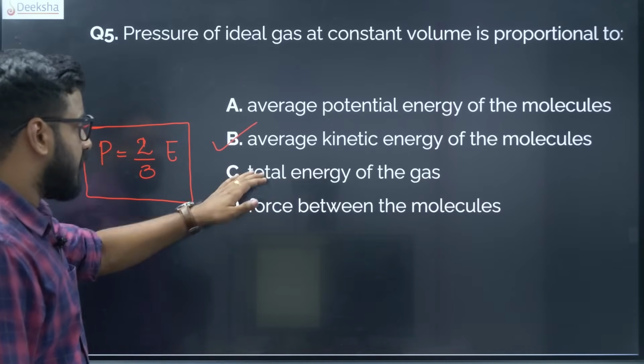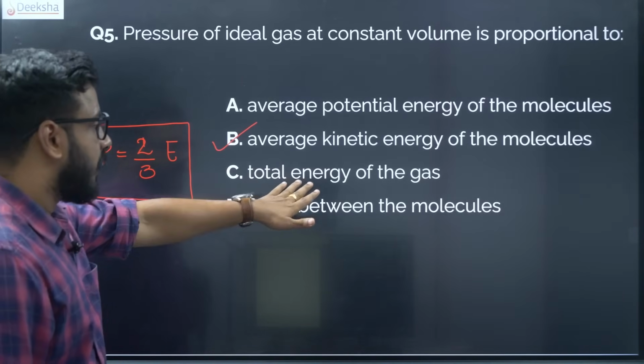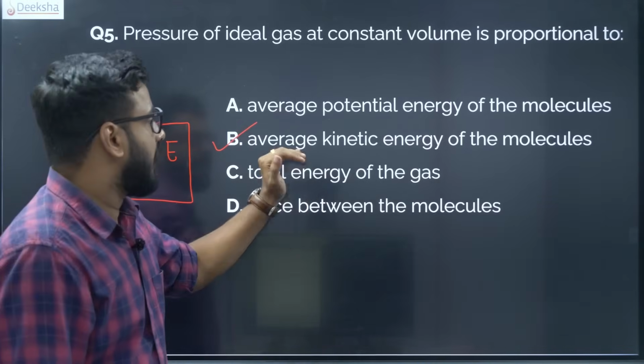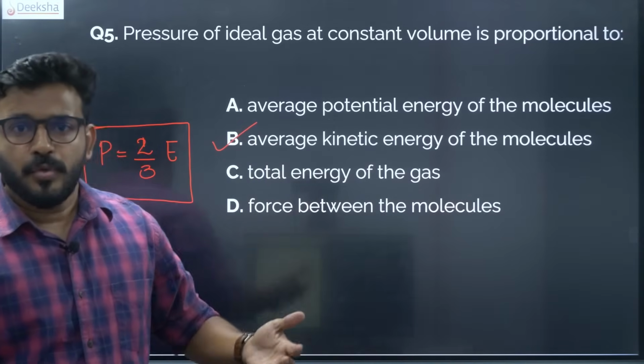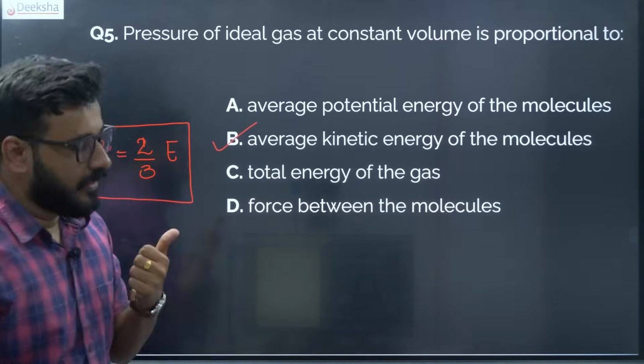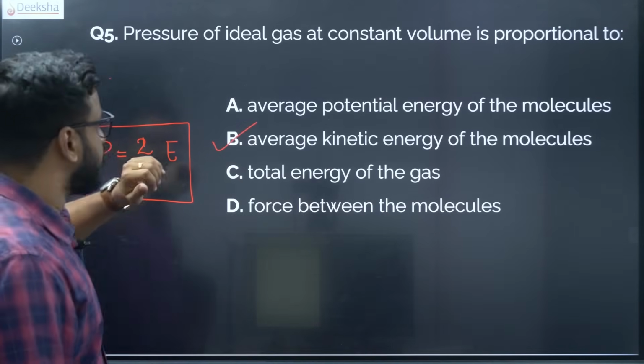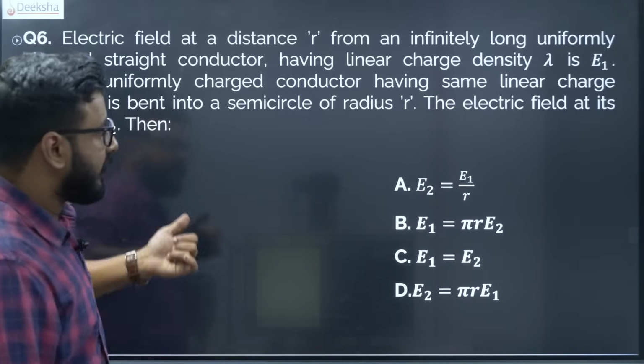So it is B. It is neither force, nor the total energy of the gas, nor the potential energy of the molecules as well. It is the kinetic energy of the molecules, 3 by 2 kBT. That relation you would have seen, right? Yeah, so all of them are interrelated to each other, fine. It's a very simple, straightforward question. I hope you wouldn't have much doubt on this.